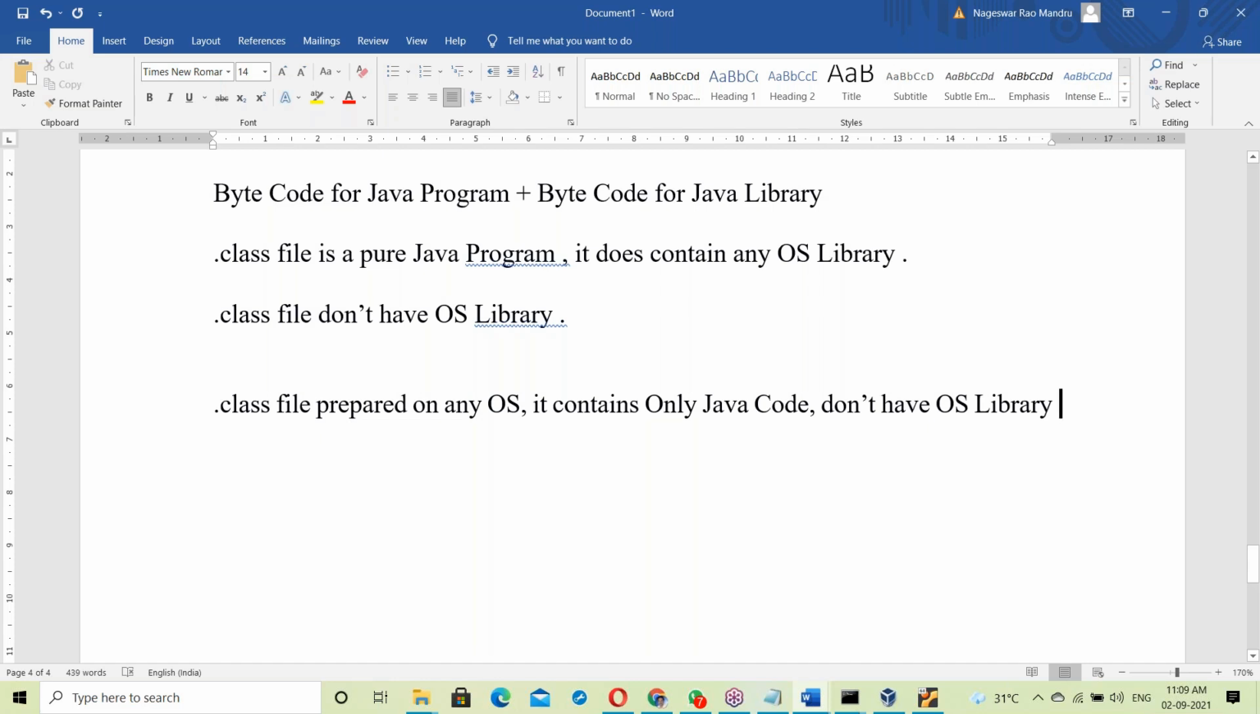See, any program file which has an OS library is OS dependent. An exe file, a C program exe file, a C++ exe file, or a .NET exe file contains the OS library. Since an exe file contains the OS library, it is OS dependent, right? Now the dot class file doesn't have an OS library, right?